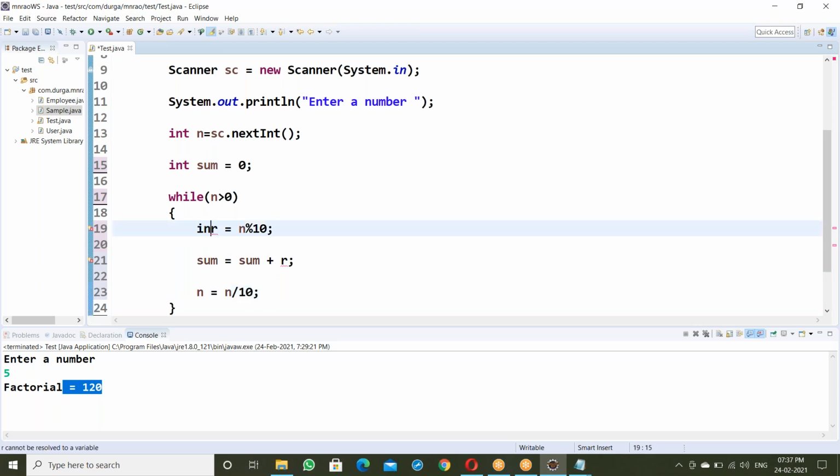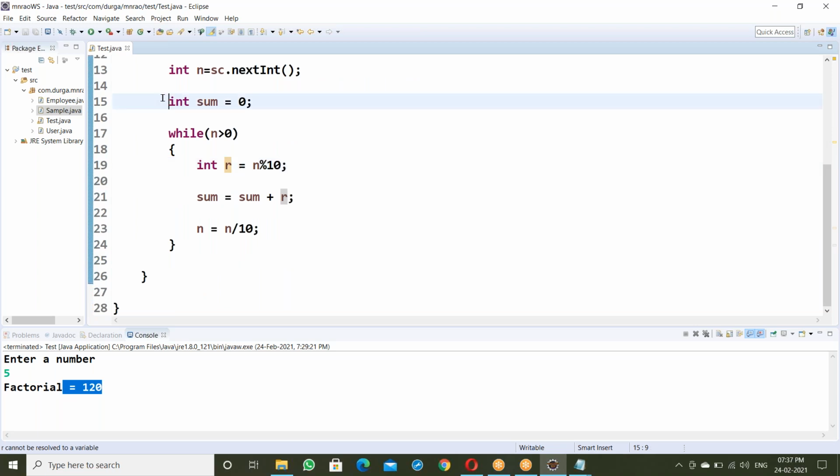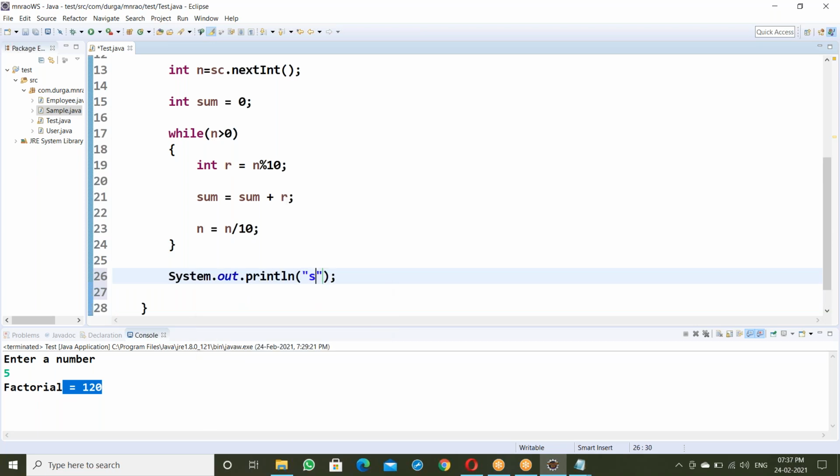Remainder is an integer variable, so declare that remainder here. Sum value is 0. So here r is getting the remainder and adding it to the sum, then n equal to n by 10. Like this. Then System.out.println, sum value is equal to plus sum.